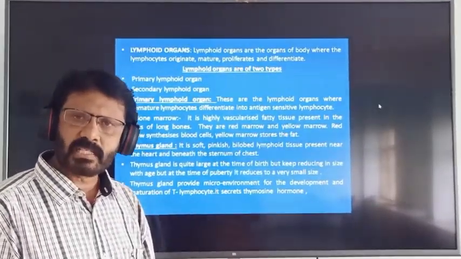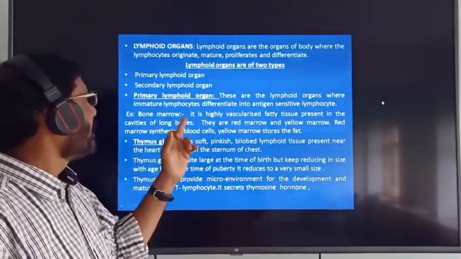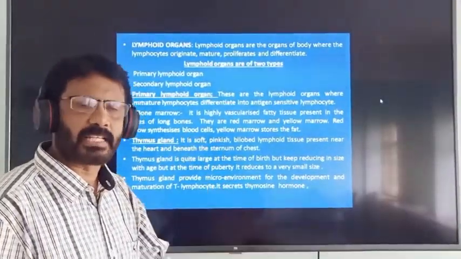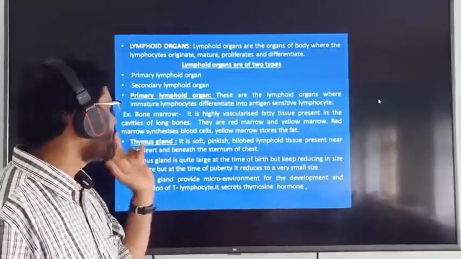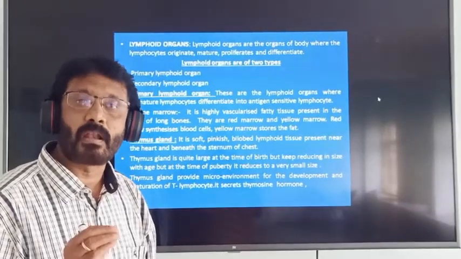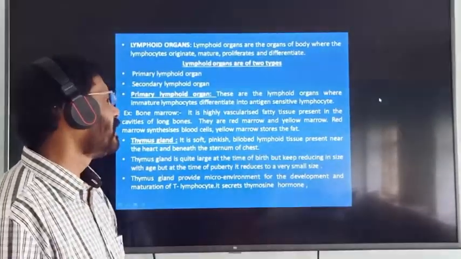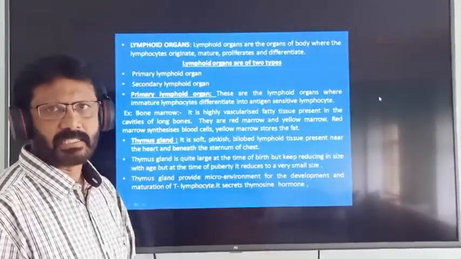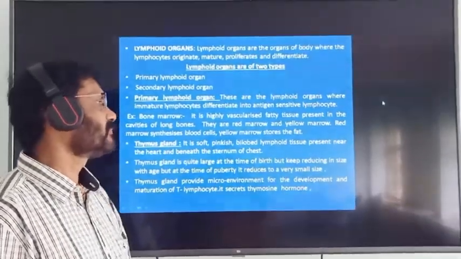Next point is, what is bone marrow? Bone marrow is a highly vascularized fatty tissue present in the cavities of long bones, called the marrow cavity. The marrow cavity contains red marrow and yellow marrow.